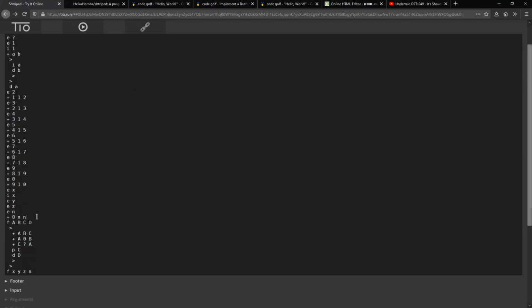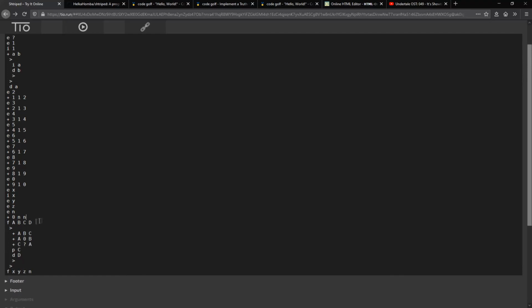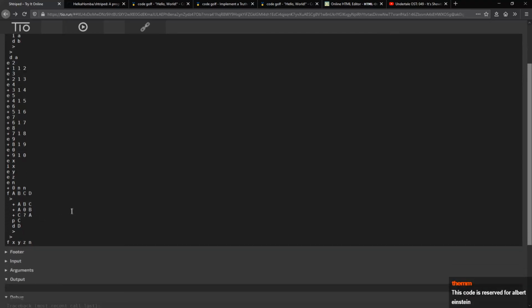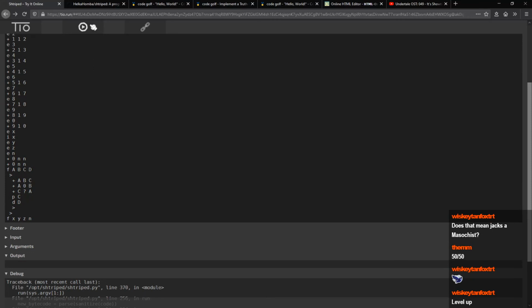N is going to be the number of times the code gets run. So we're going to do this, let's say, 50 times. No, actually, let's just stick with 10. Let's start with 10 or 20. 20. We'll start with 20. I'm putting all my eggs in one basket. Let's do this.